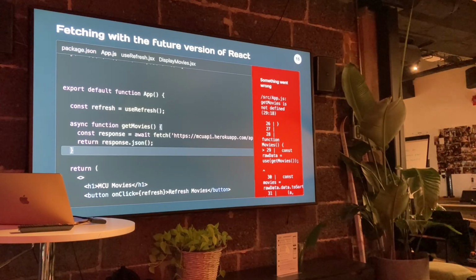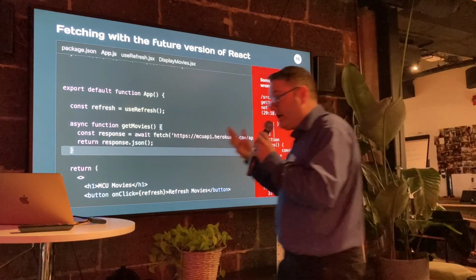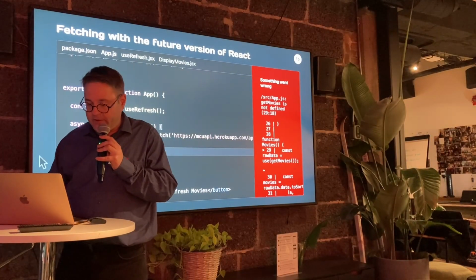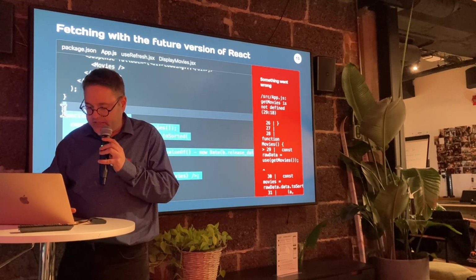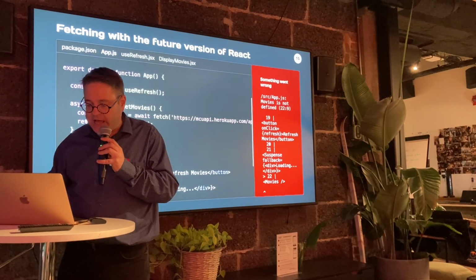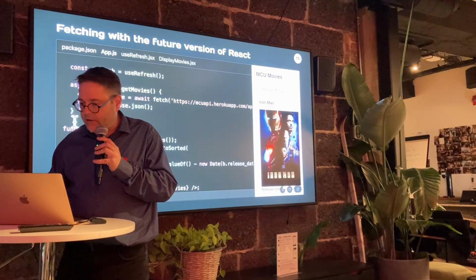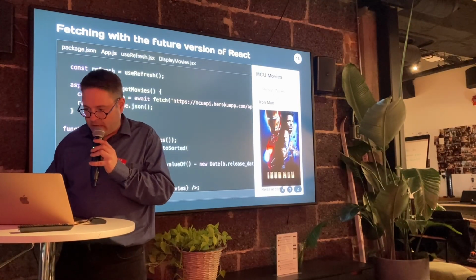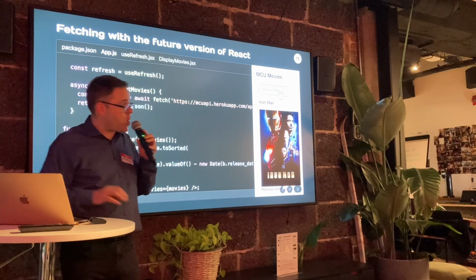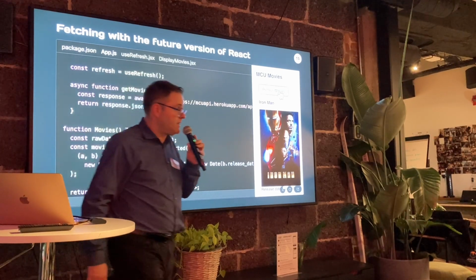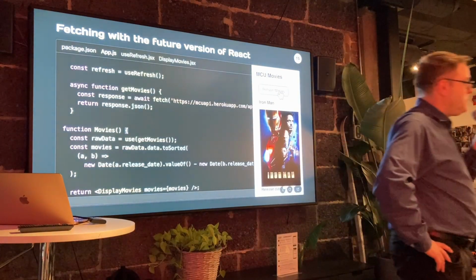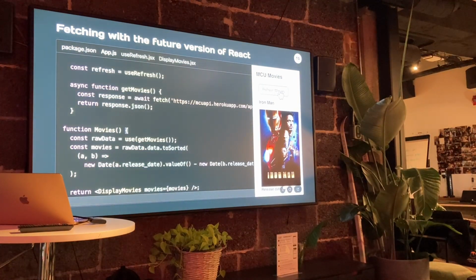Now in this case, we don't need the closure anymore. Getting rid of closure is a good thing because then code is easier to wrap your head around. Then you don't need to use that useCallback we were talking about. So let's try to break it. I'm going to cut this over here and put it also inside. Can we break it? It's not broken. Oh, wow. Refresh movie. It seems to be working. Or at least, it seems like it. So I guess it works. It's not broken. Wow, I'm amazed.